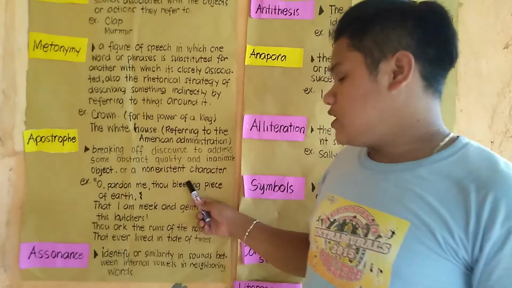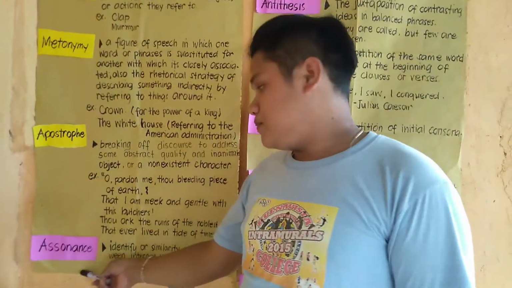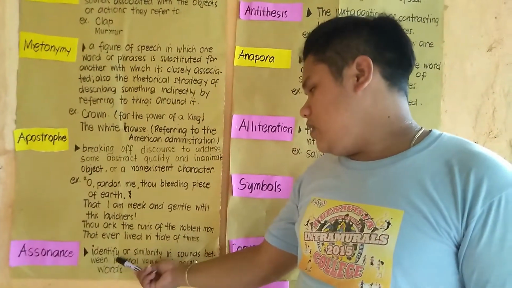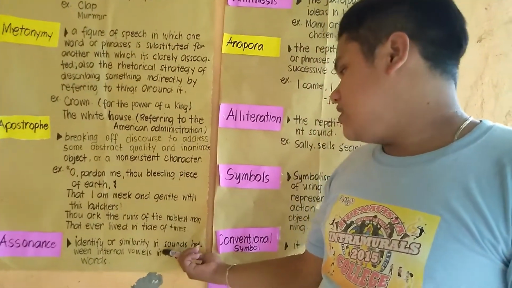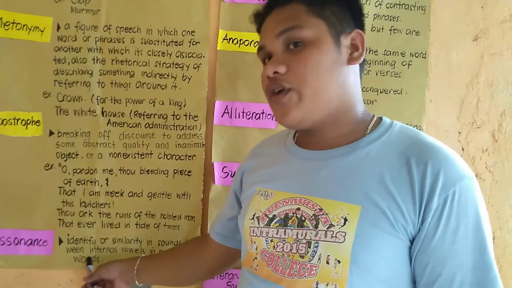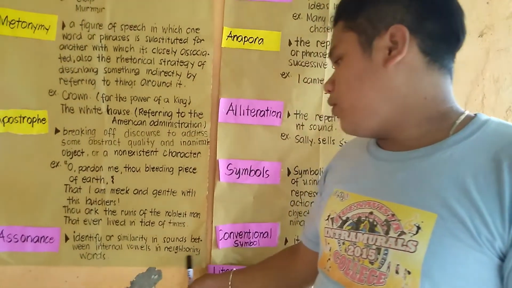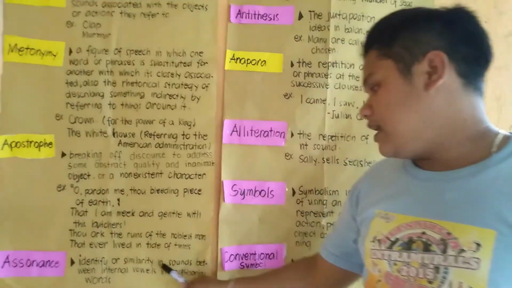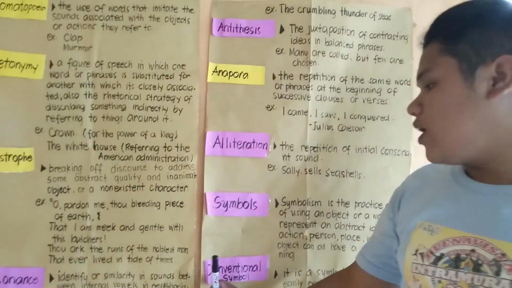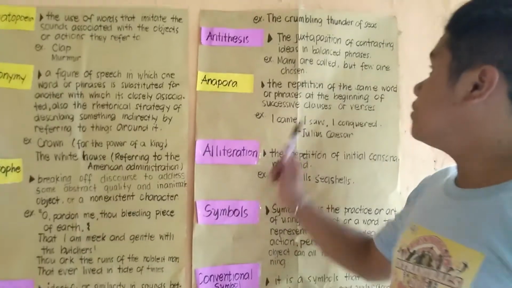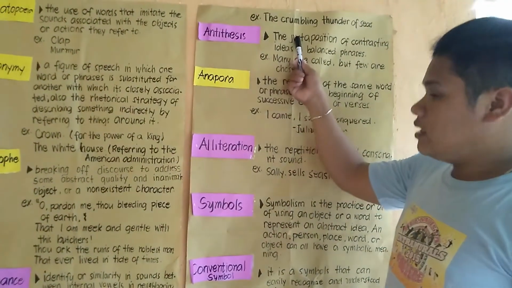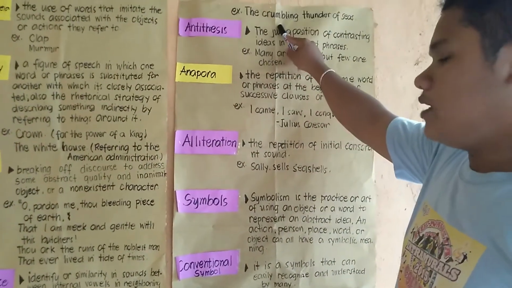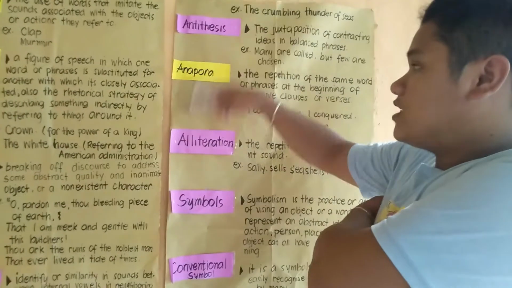And next we have assonance. Assonance here is the similarity in sounds between internal vowels in neighboring words. For example, "the crumbling thunder of sea." So it is one example of assonance.